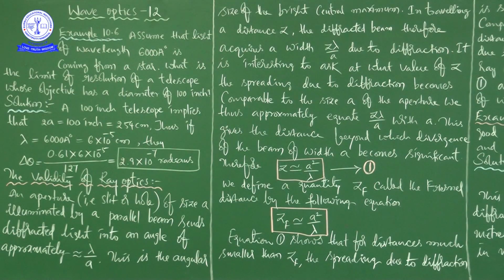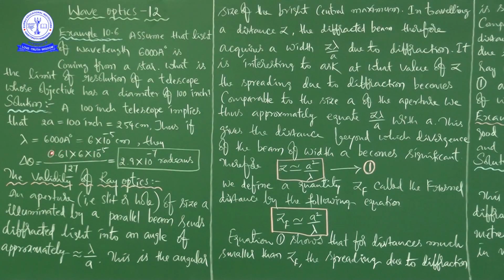Okay. So next here we found that 2A is equal to 254 centimeters based on the given. So when 2A is equal to 254 centimeters, what about A? It is 127 now. 254 by 2 is 127.